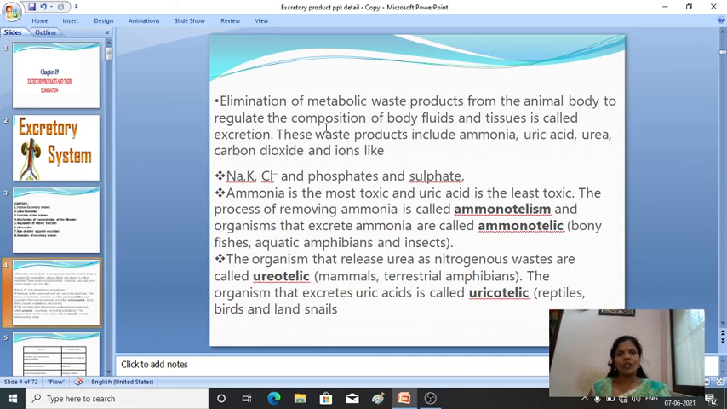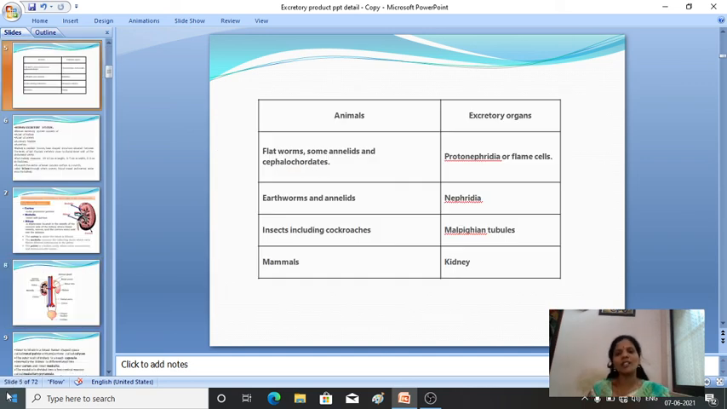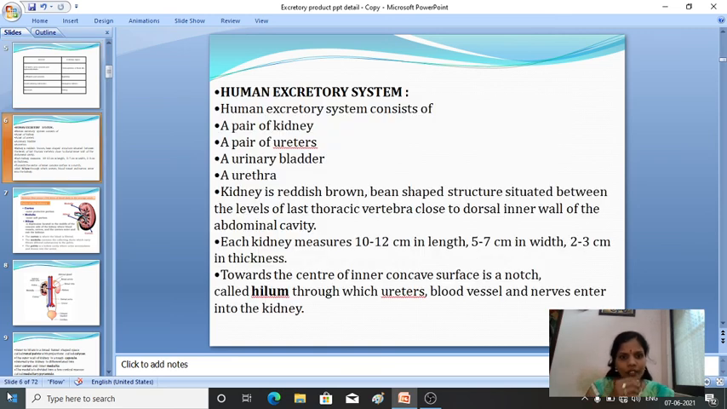Okay, so firstly we have discussed the definition and the three types of nitrogenous waste, and their definitions you have to know. Then the animals and what are the nitrogenous wastes they eliminate, the excretory organs which are associated with these animals. Then the human excretory system mainly consists of a pair of kidneys, ureters, urinary bladder and the urethra.